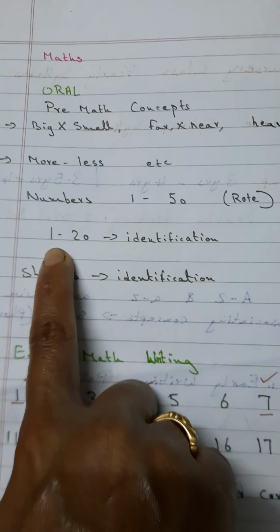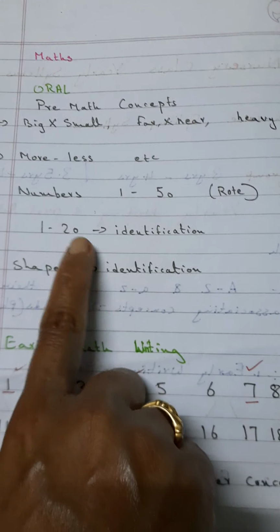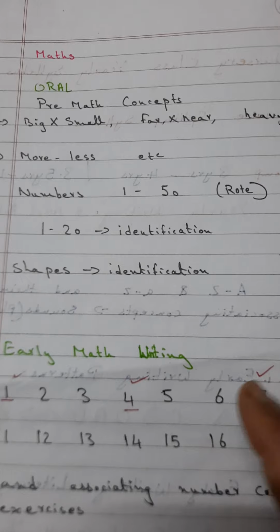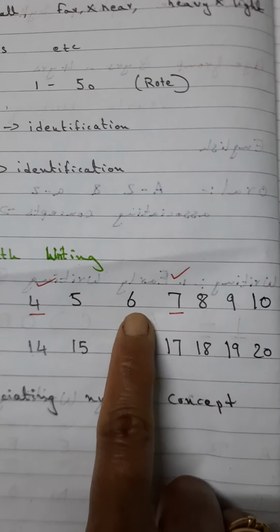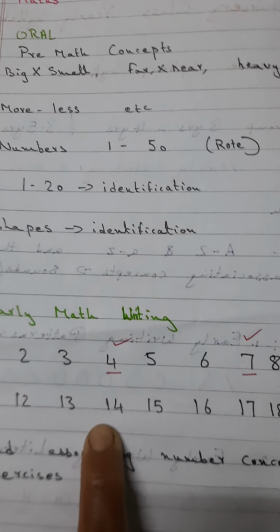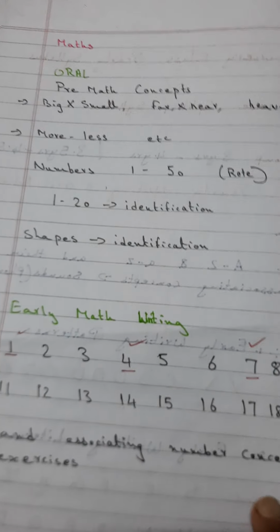Then identification of numbers, like if you point out any number between 1 and 20, they have to identify the number. For example, if you point out this, they have to say 6, 14, 18, like this they have to say. And shapes identification.